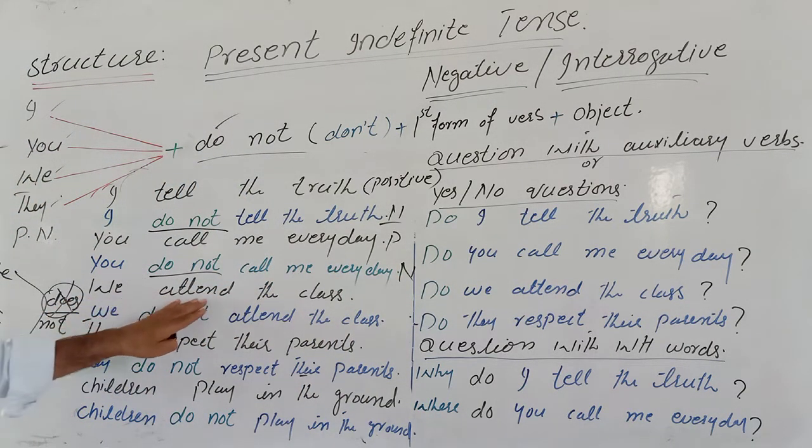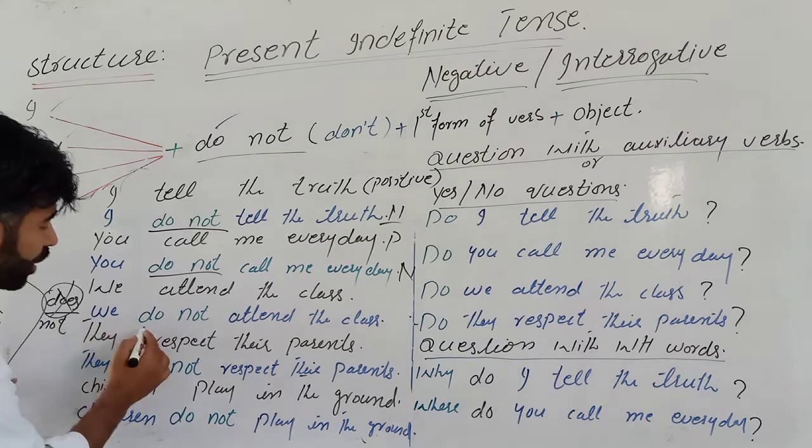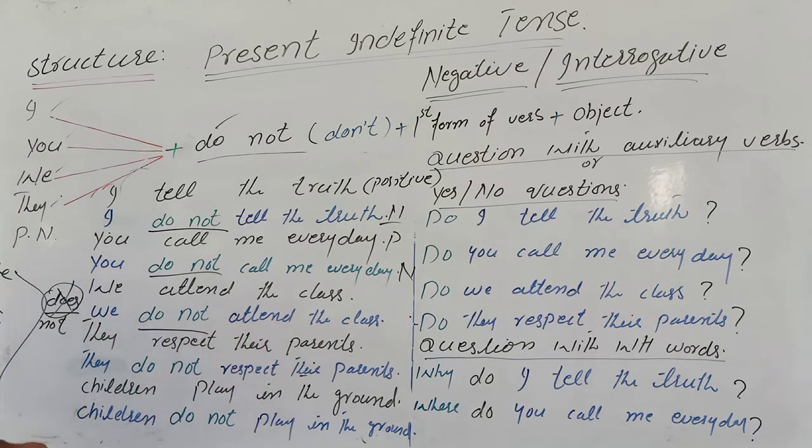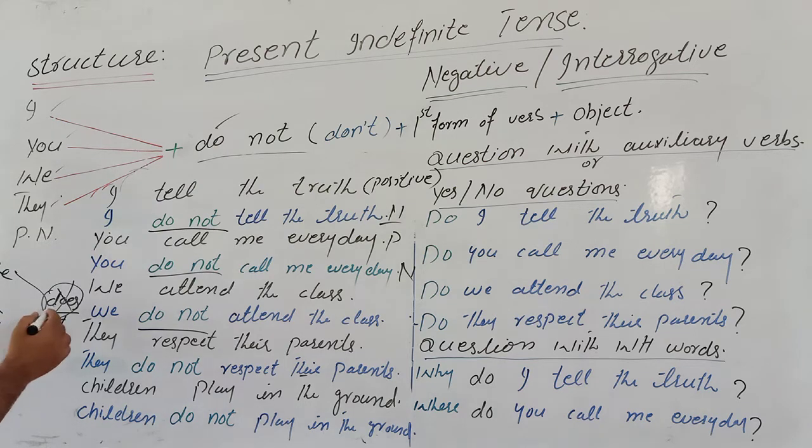We attend the class. Once again, a positive sentence. And this is the negative: we do not attend the class. With I, you, we, they and plural noun always use do not. With he, she, it and singular noun always use does. What do you have to use? Does not. Don't forget this. This is the huge difference between I, you, we and they, and he, she, it and singular noun.